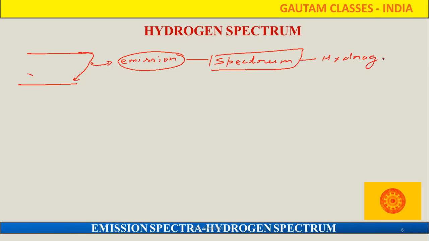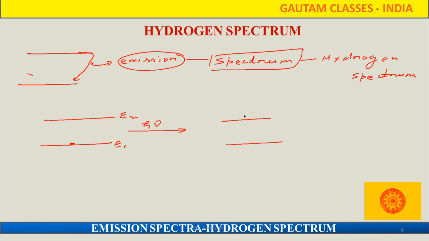So beta, once again I will explain this. What is the hydrogen spectrum? In a hydrogen atom, an electron present in the ground state, after getting some amount of energy, is excited into a higher energy state. After a certain time, the excited electron returns into its ground state.